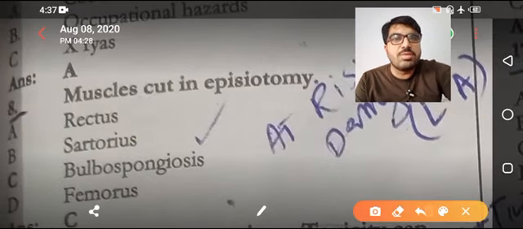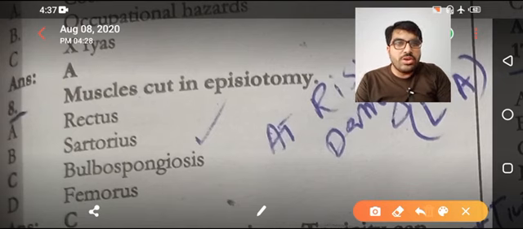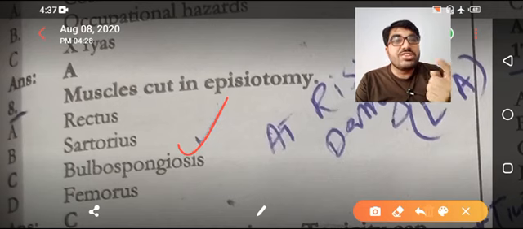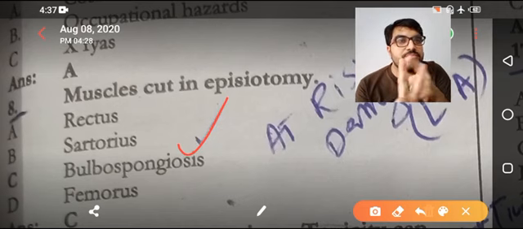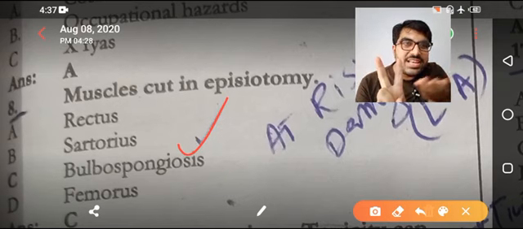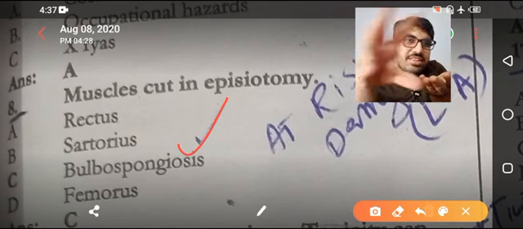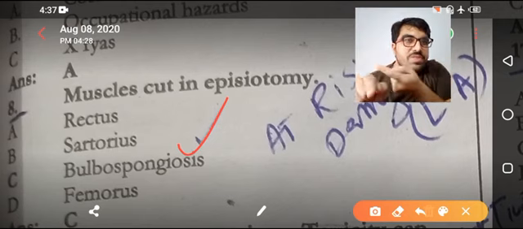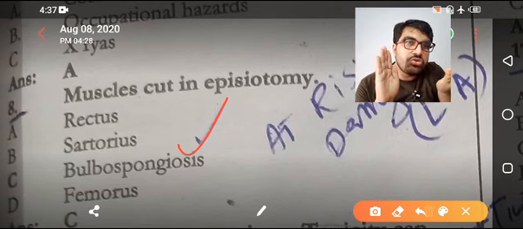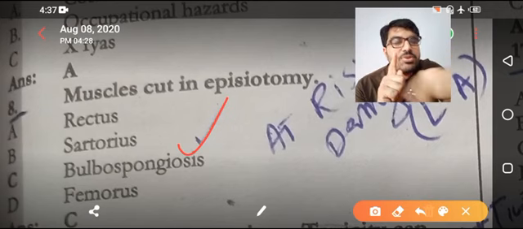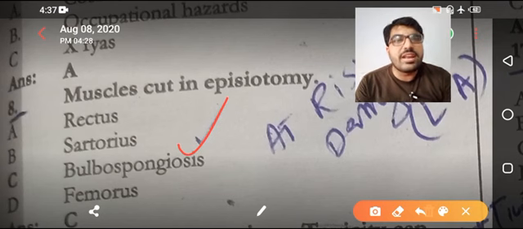Muscle cut in episiotomy. Now if you are going to do an episiotomy, the muscle that is cut is the bulbospongiosus, but the muscle which is at risk is a different thing. You cutting the muscle is a normal procedure, but during that procedure there are some other muscles which are at risk of injury. You are not supposed to cut those muscles. So what is the most common muscle at risk of injury during episiotomy? That is the levator ani muscle.